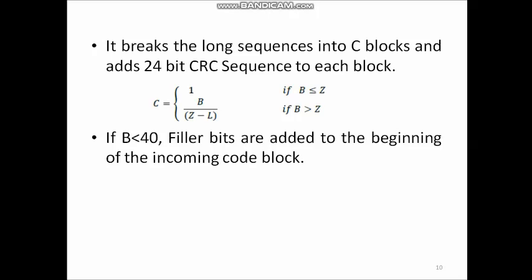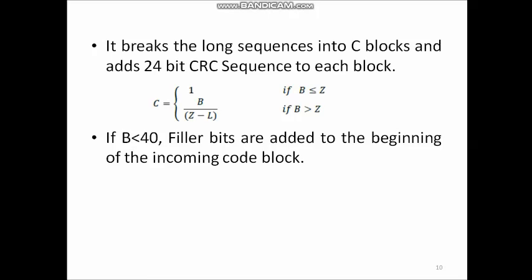C equal to 1 if B is less than or equal to Z, where Z is the upper limit of 6144 bits and B is the transport block size with CRC. That means it is within the limit, so no segmentation is required, therefore C equal to 1.